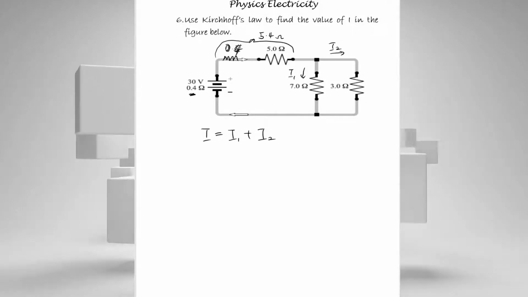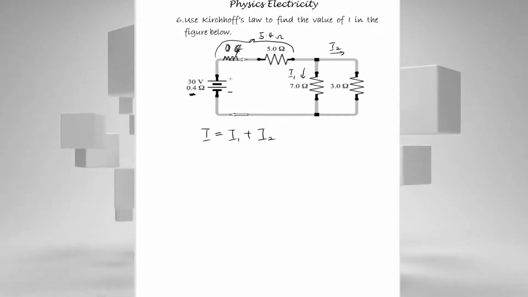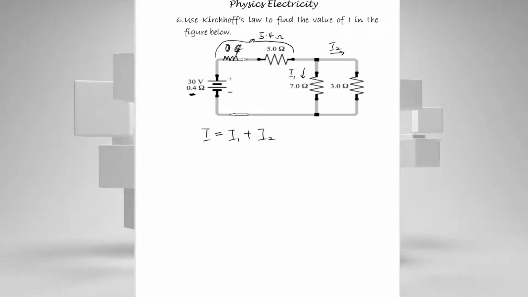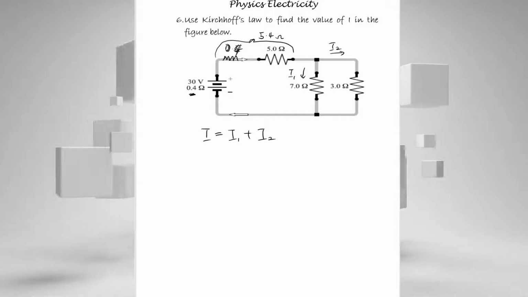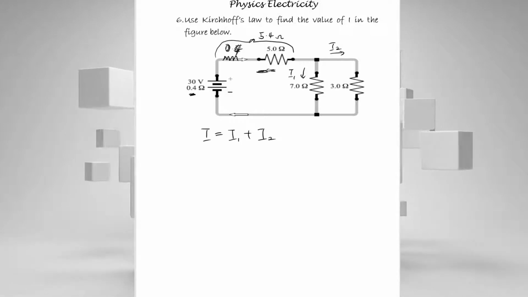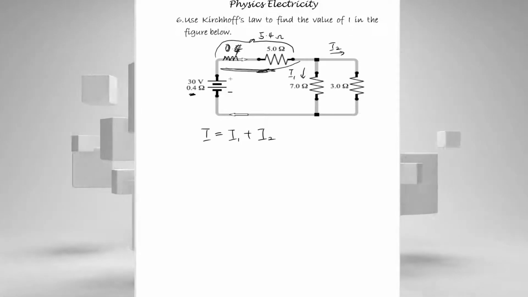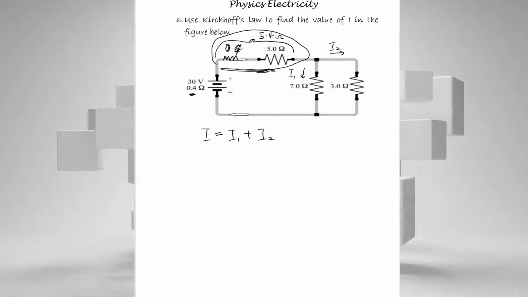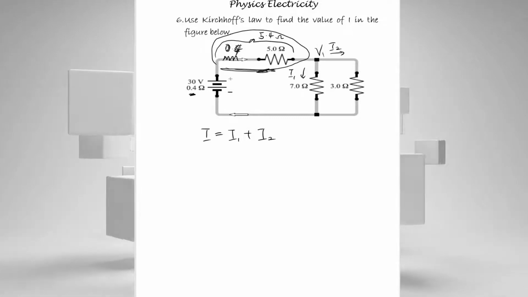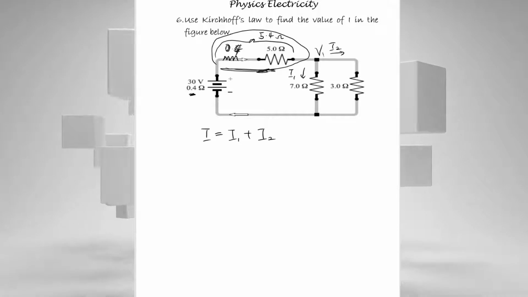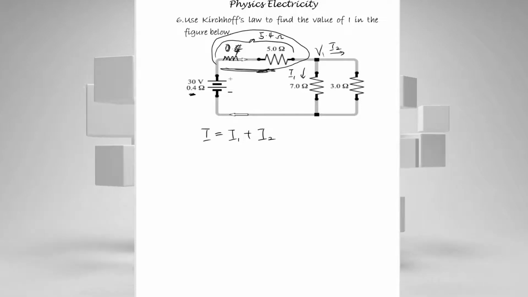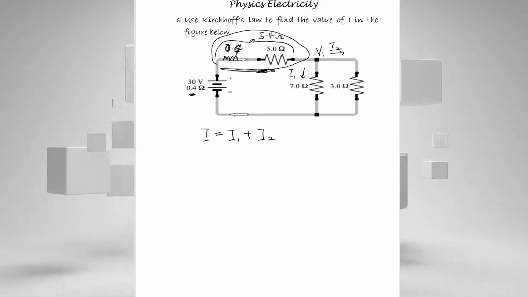Also, if we look at this diagram, we have a node here. Let me say that we have 30 volts coming all the way here. When it comes across this 5 ohm resistor, or as it were now the combined 5.4 ohm resistor, there will be a voltage drop across this whole arm. Then the voltage gets to this node. Let's call the voltage that gets to this node V1, for instance. And remember, whenever we have a parallel connection, the same voltage will flow across the resistors connected in parallel.